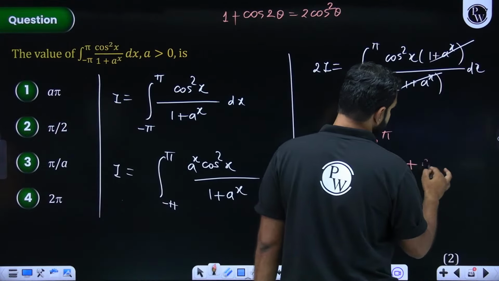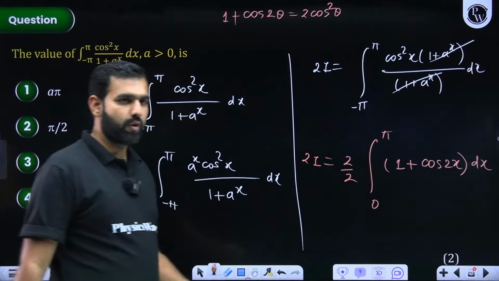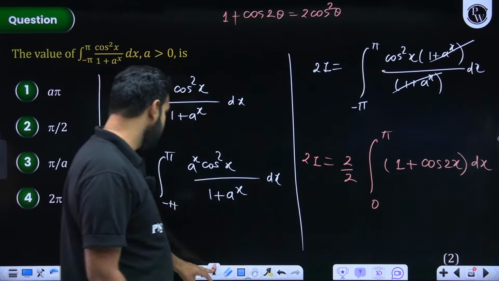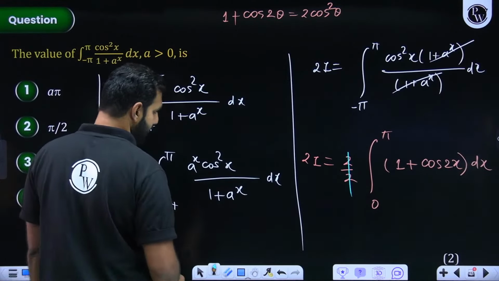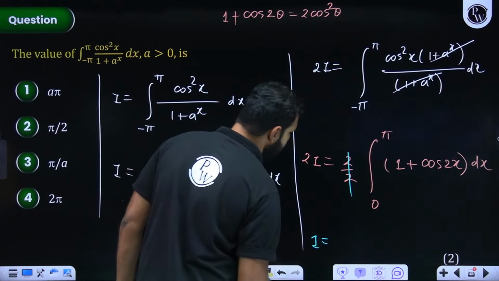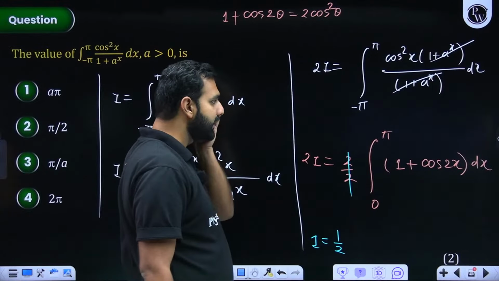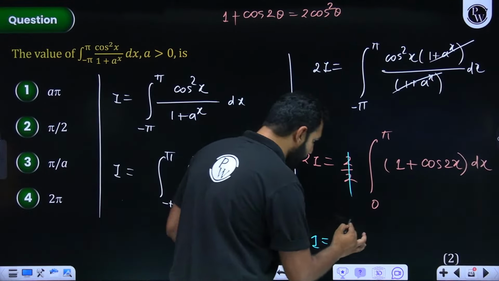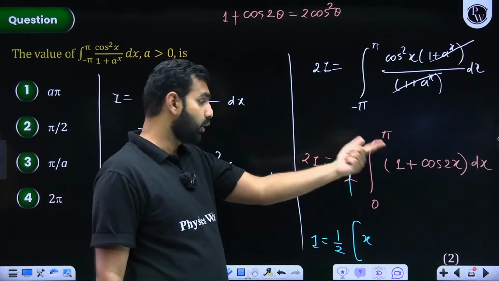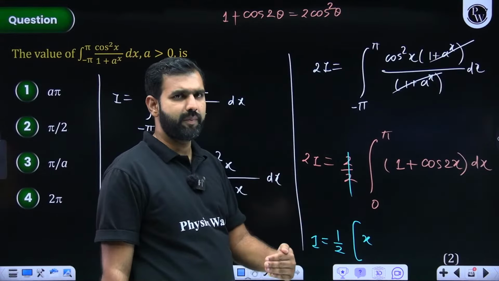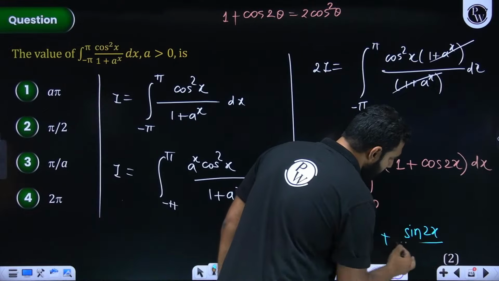Everybody give me a quick confirmation. Are you all there listening and understanding this? I hope there is no confusion on that. From here, I think you can do it by yourself. Why? Because I think the question is absolutely doable. This 2 and this 2 are cancelled. So shall I write it here only? You get 1 by 2 times. Can I integrate it now? 0 to pi, right? That I'll put later. 1 when integrated gives you x. Cos 2x, I hope you know, sine is cos in differentiation, so cos should be sine. So it should be plus sine 2x, with the only change here being that it should be divided by 2.